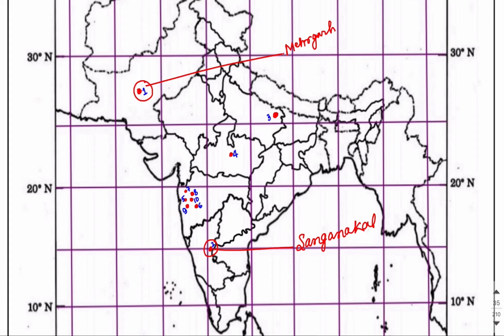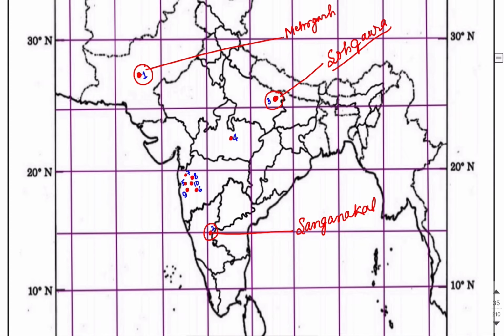Now let us move on to the third. Here you can see a site present in UP, and the name of this site is Sohgaura. If we have to say something about this site, it is present in the Gorakhpur district of UP, and in the village there we can find lots of pottery, and copper and stone tools have been found from Sohgaura.